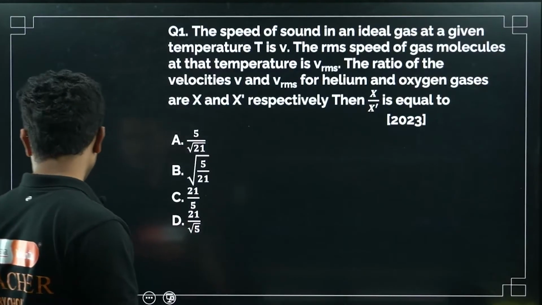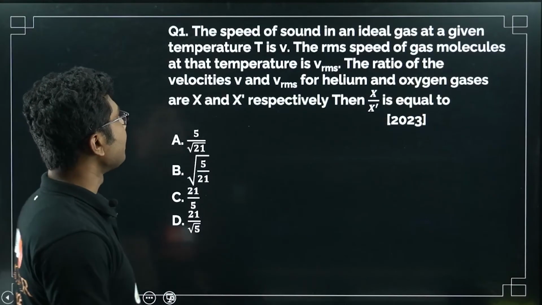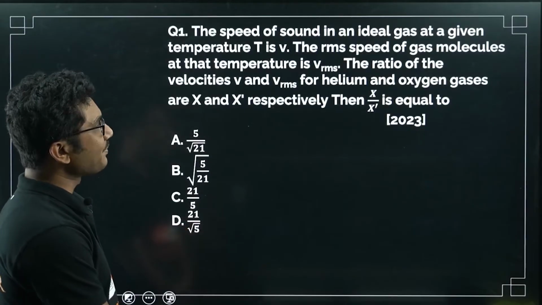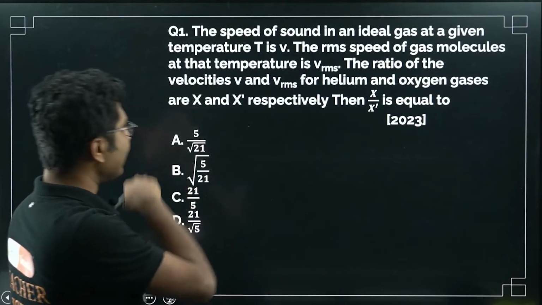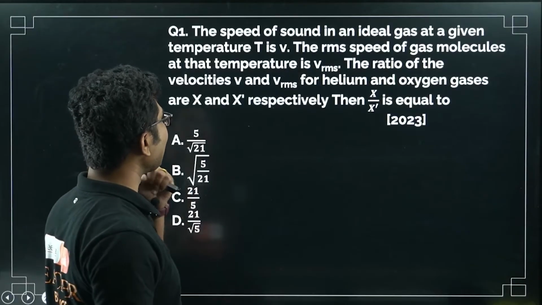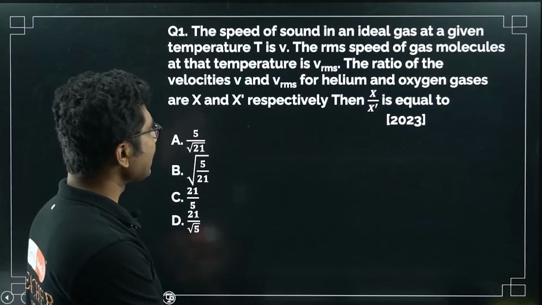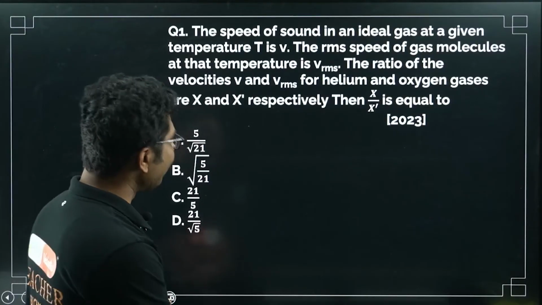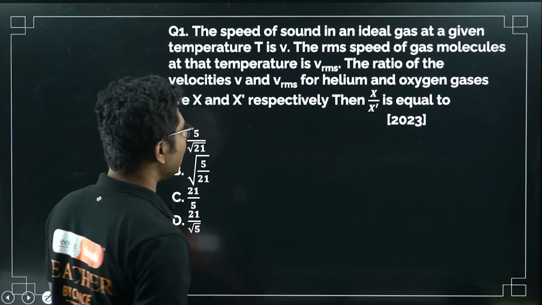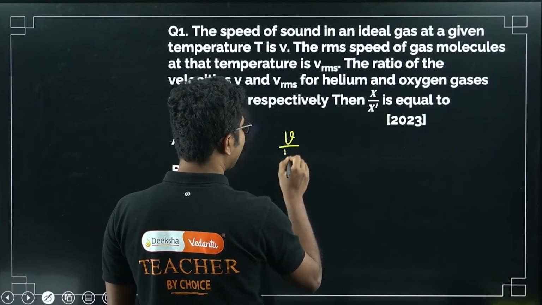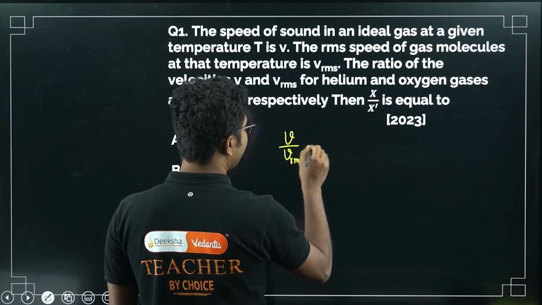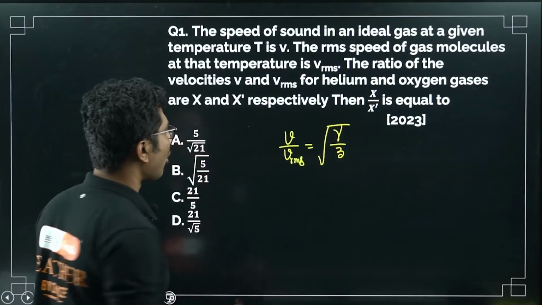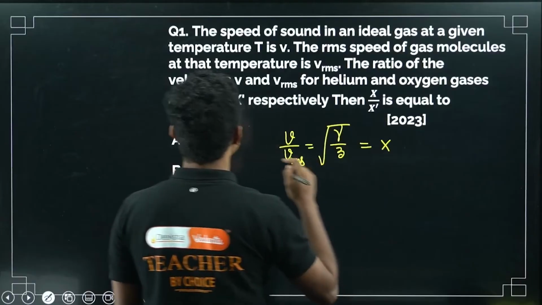First question is based on the concept of RMS speed. The speed of sound in an ideal gas at a given temperature T is V. The RMS speed of the gas molecules at that temperature is Vrms. The ratio of V and Vrms for helium and oxygen gases is X and X dash respectively, then X by X dash is equal to. So V by Vrms, we already know that is nothing but square root of gamma by 3.